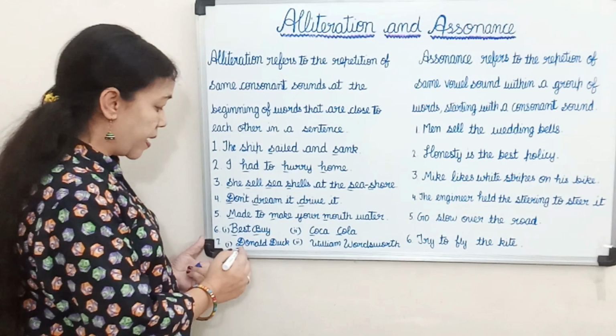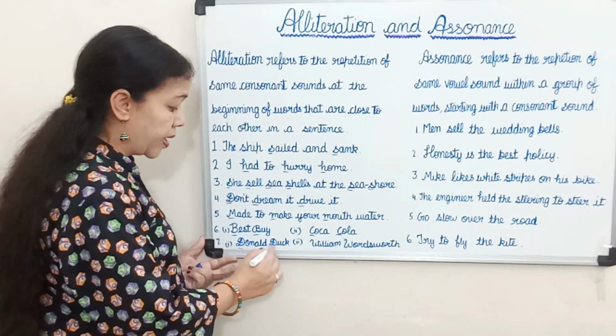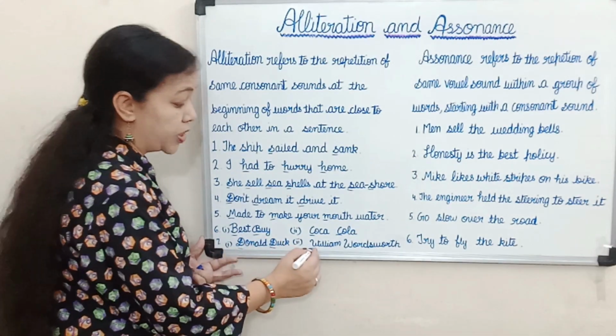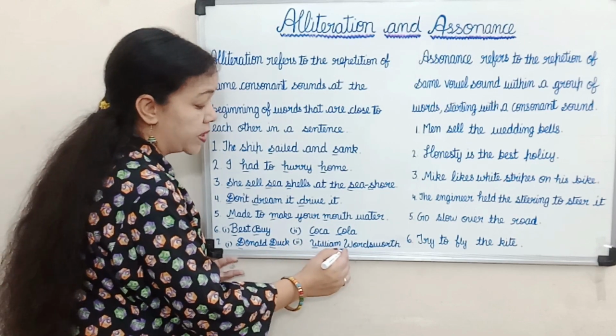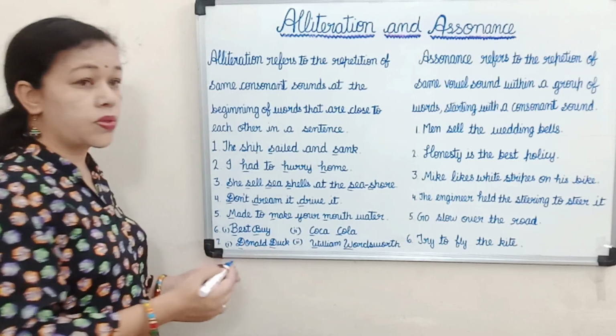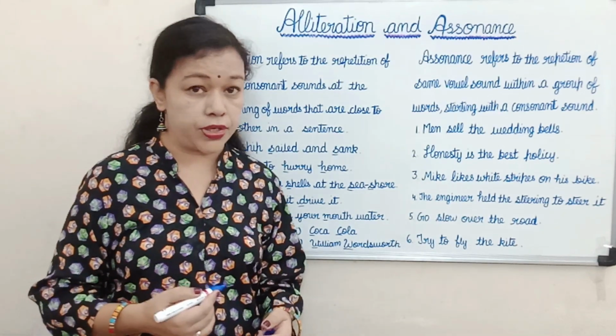Next we have the names. Donald Duck. Here also there is a repetition of the same consonant sound. William Wordsworth. So this is also an example of alliteration.